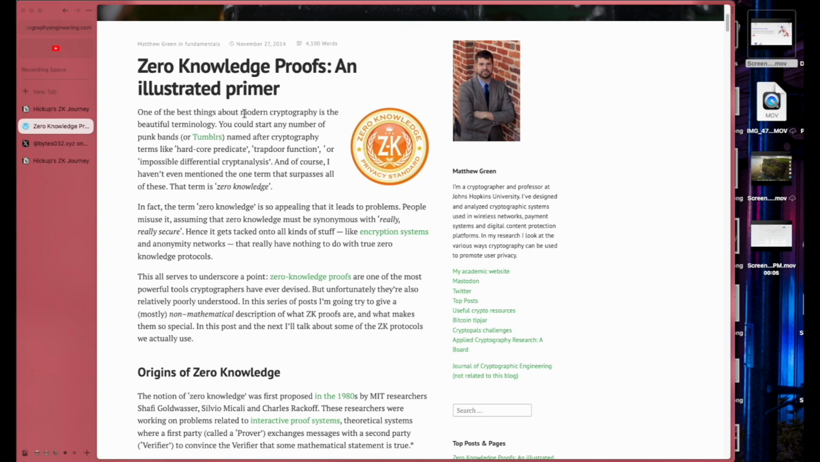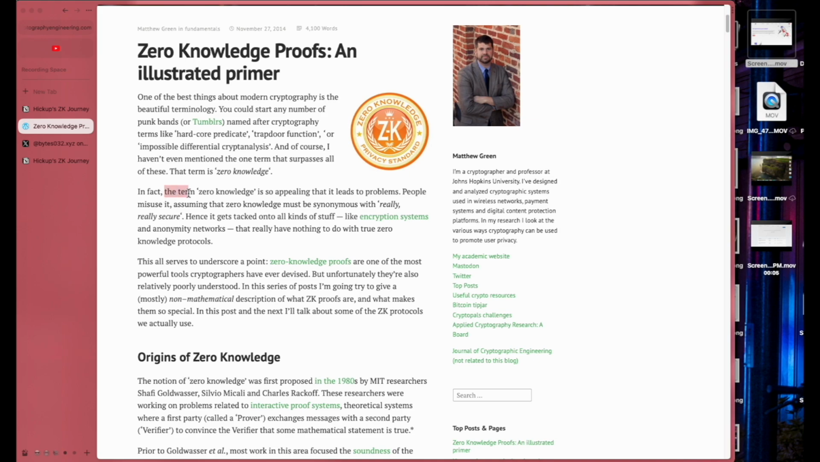One of the best things about modern cryptography is the beautiful terminology. You could start any number of punk bands named after cryptography terms like hardcore predicate, trapdoor function, or impossible differential cryptanalysis. And of course, I haven't even mentioned what surpasses all the terms: zero knowledge. Yes, that is true. I mean, look at this channel.